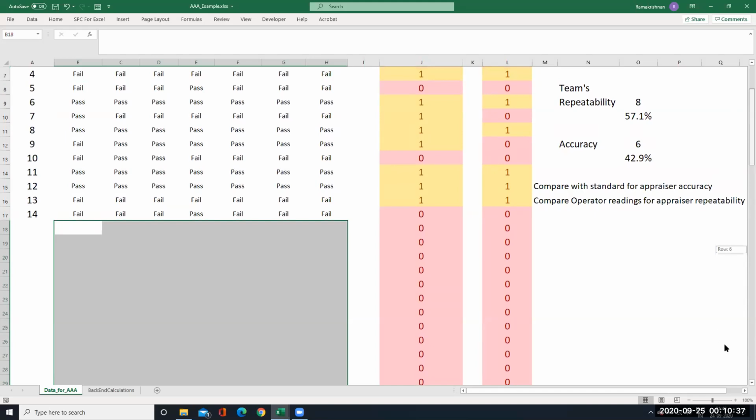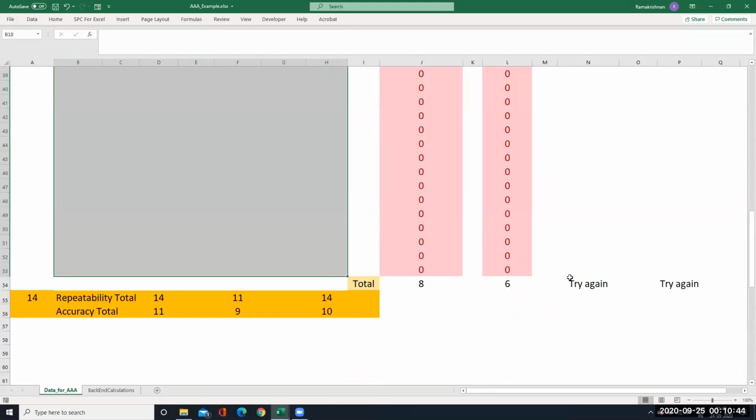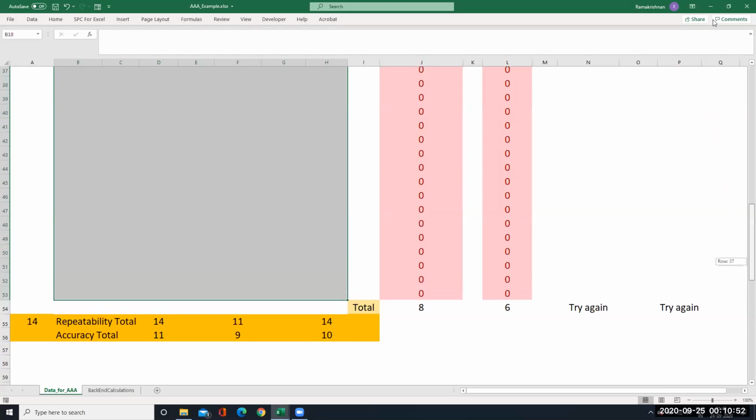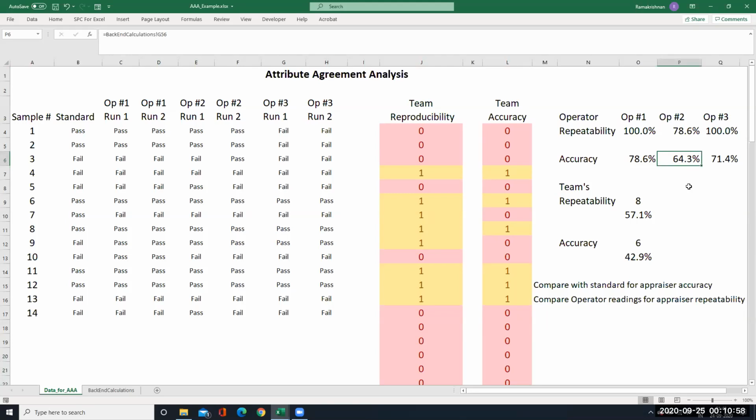Therefore, 14 by 14, and here 11 by 14. 11 by 14 is 78.6%. 9 by 14 is what? Accuracy for operator 2, you will see 64.3. 9 by 14. Clear? So that is what the attribute agreement analysis is concerned.